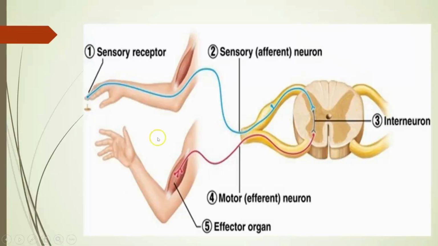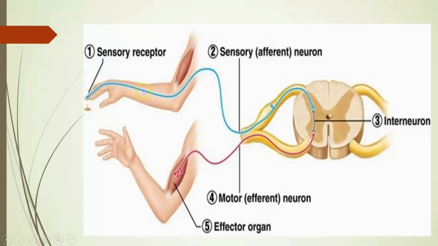In this picture you can clearly see the external stimulus here, and the skin is the receptor organ. It gives a signal through the sensory neuron to the relay neuron or interneuron, which is present in the spinal cord, and it gets the signal back through the motor neuron to the effector organ, and we take back our hand.